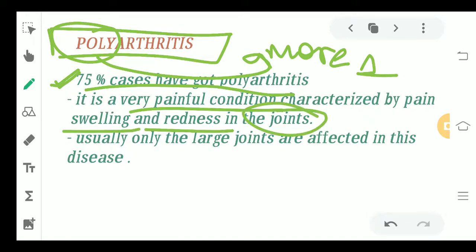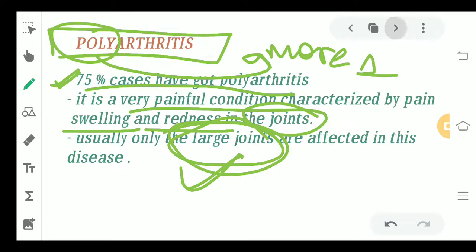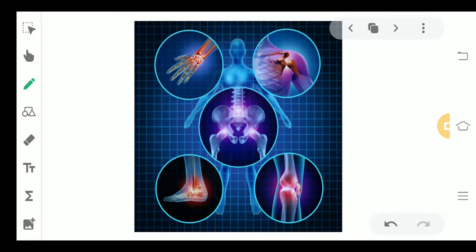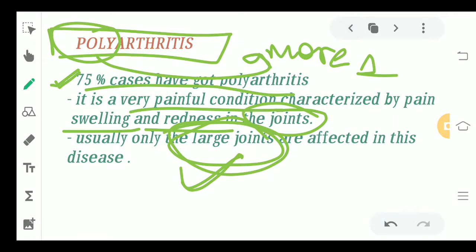Make this very clear in your mind: only the large joints are affected here, more than the small joints of your body, like your pelvic joint and shoulder joint. These are your large joints. So majorly the large joints are involved here. Now if you see in the picture, the shoulder joint, pelvic joint, knee joint, ankle joint, wrist joint, these are a few of the joints that can be affected.